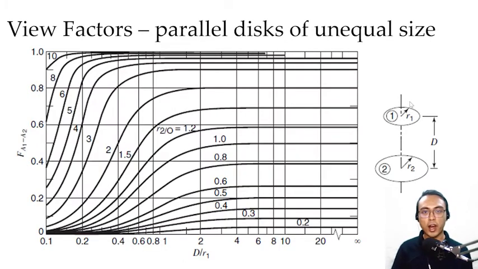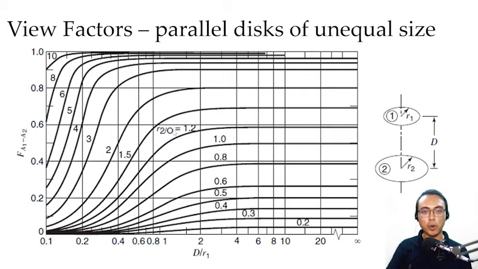Next, we have the view factors of parallel disks of unequal size. Our previous graph is only useful if your two surfaces that are parallel with each other have the same dimensions. If the two disks are no longer of the same size, we may use this graph. In the y-axis, we have the view factor f12. On the x-axis, we have the ratio d, or the distance between the two disks. And the lines that are inside of the graph are the ratio r2 over d.